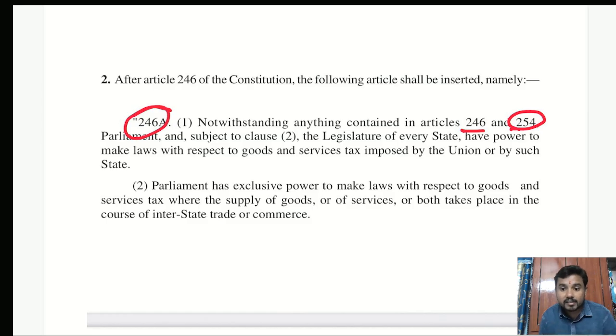That is the reason why, instead of putting it in the concurrent list, they have kept it separately through Article 246A. If they had kept it in the concurrent list, then Article 254 would come and hit all the inconsistencies. In such a scenario, it is nothing but parliament encroaching on the power of the states, which breaches the concept of federalism. Breaching federalism is nothing but breaching the doctrine of basic structure. As I said earlier, any constitutional amendment breaching the basic structure will be held void. This is the logical reasoning, in my humble opinion, for bringing the 101st constitutional amendment through the Article 246A route rather than the route of the concurrent list.